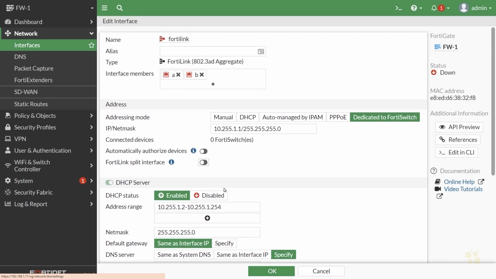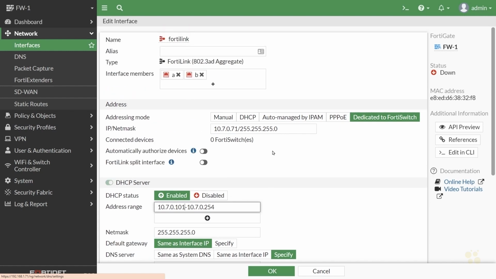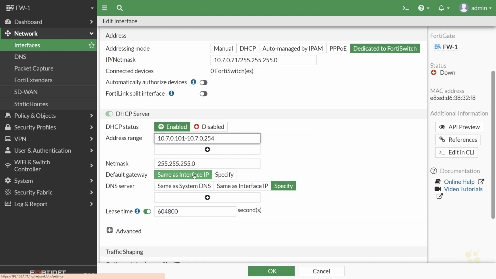And also, I didn't click on apply earlier, so I need to go ahead and specify the correct IP address again, which is 10.7.0.71 with a 24-bit mask. And then our DHCP range, let's go ahead and make it 101 all the way through the rest of the range. And so our switches, as they come online and get IP addresses over the FortiLink interface, they will be getting DHCP addresses from this DHCP service on this firewall's FortiLink interface. So there's the range, there's the mask, the default gateway will be the IP address here of .71.